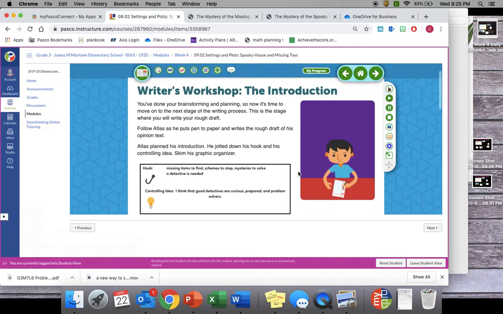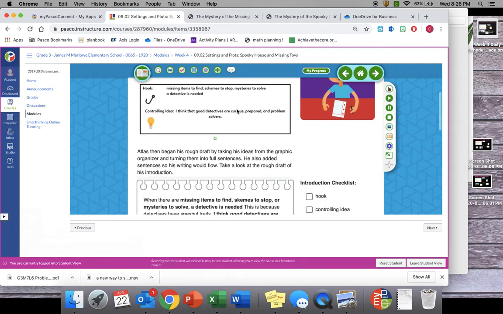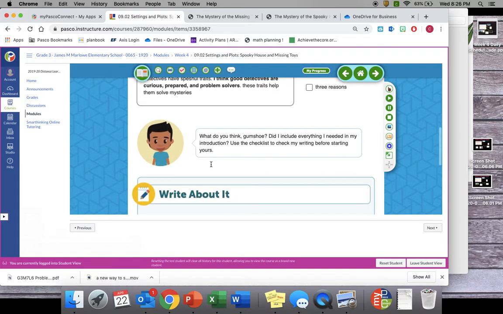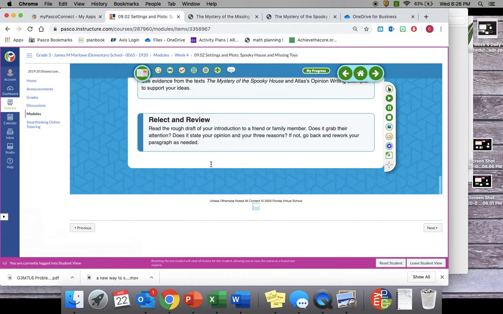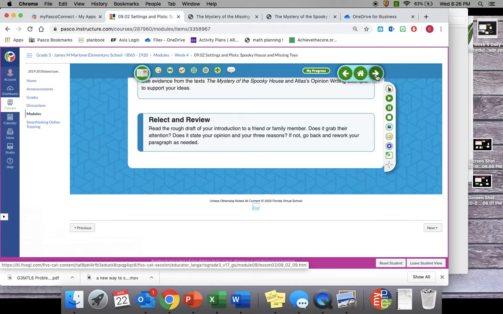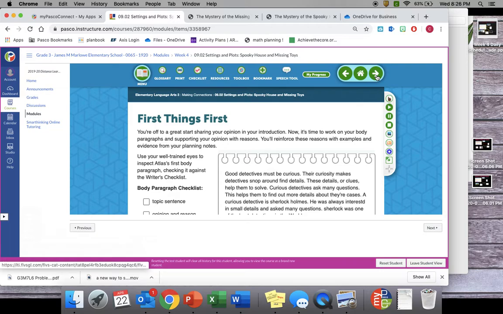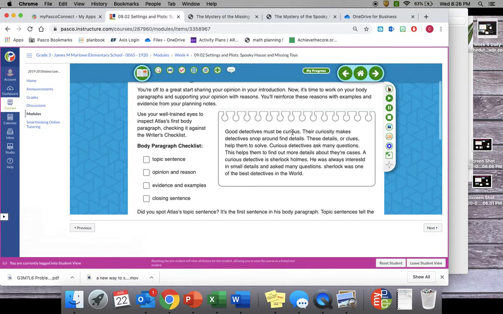All right, so here you have your writing workshop. Now, yesterday we've done all of our brainstorming and planning. So now we're going to move on to the next stage of our writing process, and we're going to write our rough draft. You're going to use your organizer from yesterday to start your rough draft. You're going to need that for next week in writing, where we do our revisions and editing and then create our published copy.